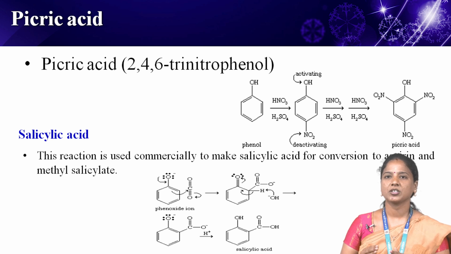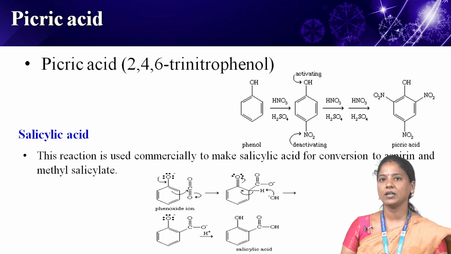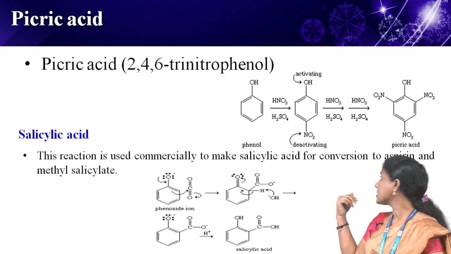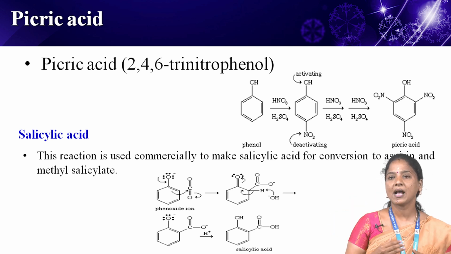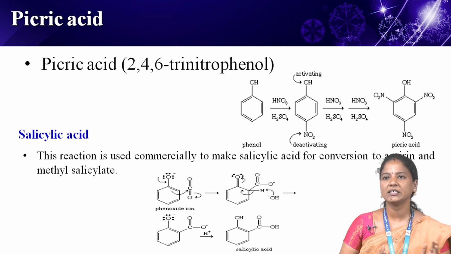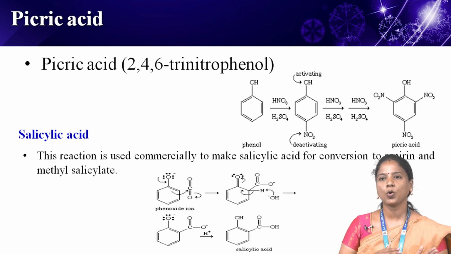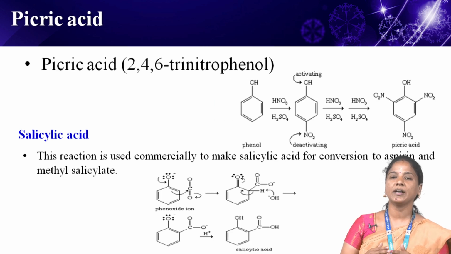Next one, salicylic acid. This reaction is used commercially to make salicylic acid for conversion to aspirin and methyl salicylate. This is the structure of salicylic acid. The phenoxide ions generated by treating a phenol with sodium hydroxide are so strongly activated that they undergo electrophilic aromatic substitution even with a very weak electrophile such as carbon dioxide.